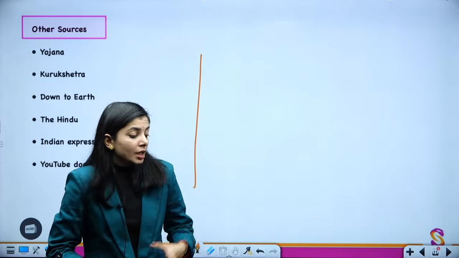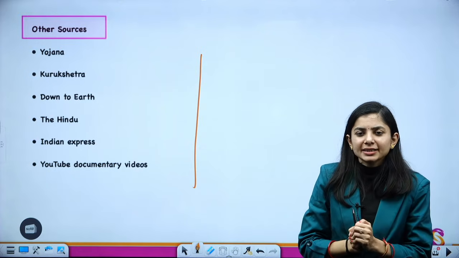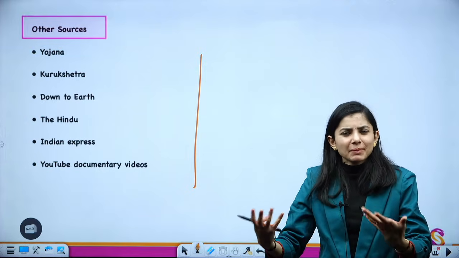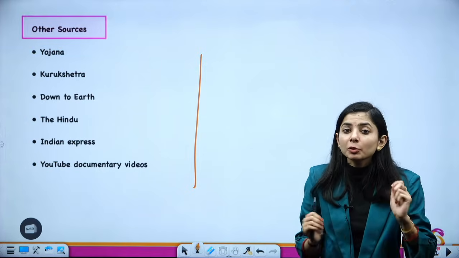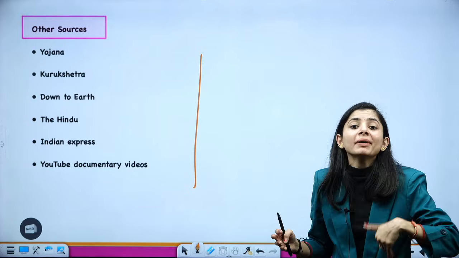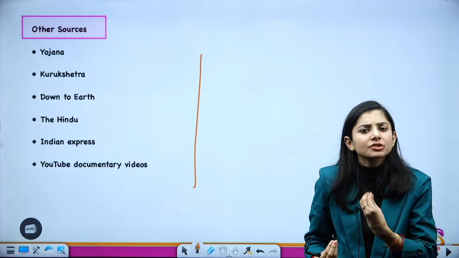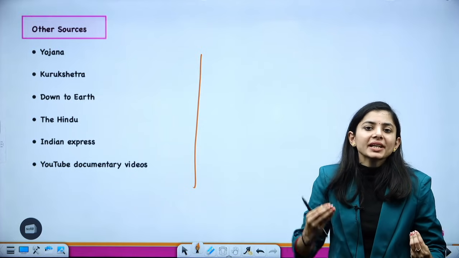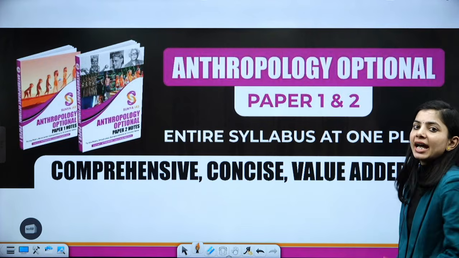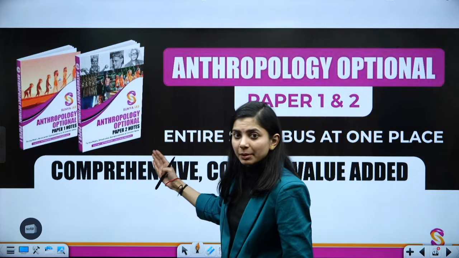Now, as I have told you, it is a very small subject and the syllabus is also small. So around 3 to 4 months, and maximum 5 months, is more than enough to prepare this. If you are preparing on your own, you may take more time. But if you want to-the-point, concise, structured books as per UPSC requirement, you can rely upon the books offered by Sunya IAS, Anthropology Paper 1 and Anthropology Paper 2.